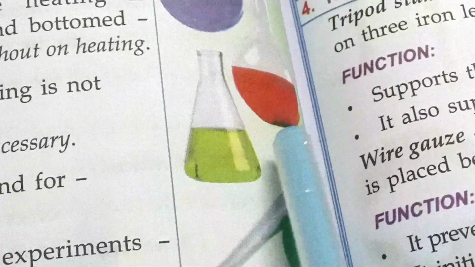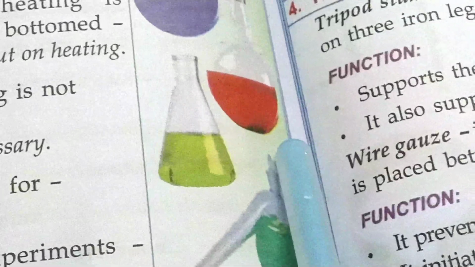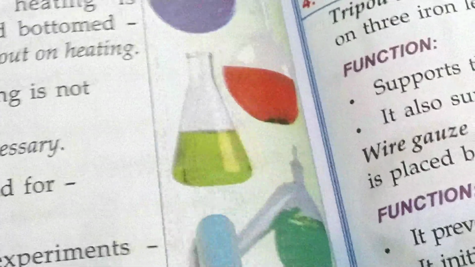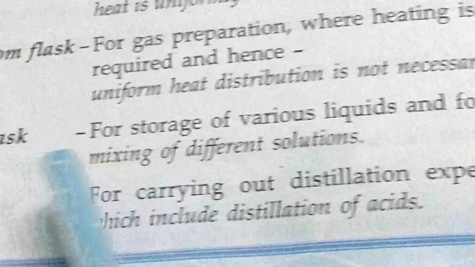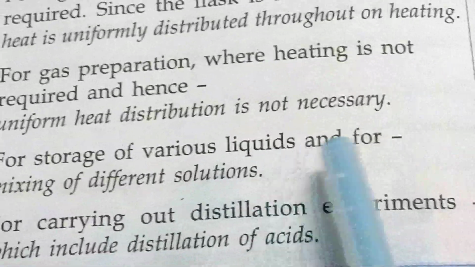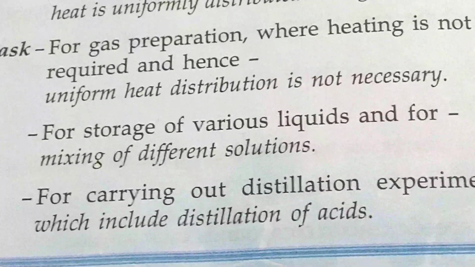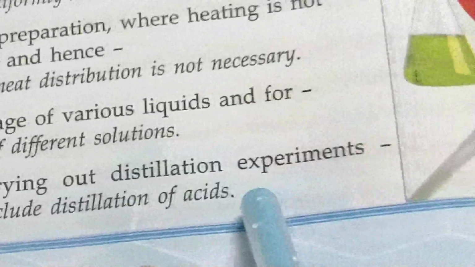So the flat bottom flask is also used in a chemical laboratory for preparing gaseous substances where heat is not mandatory. Conical flask: for storage of various liquids and for mixing of different solutions. And the last one is the retort, for carrying out distillation experiments, which include distillation of acids.